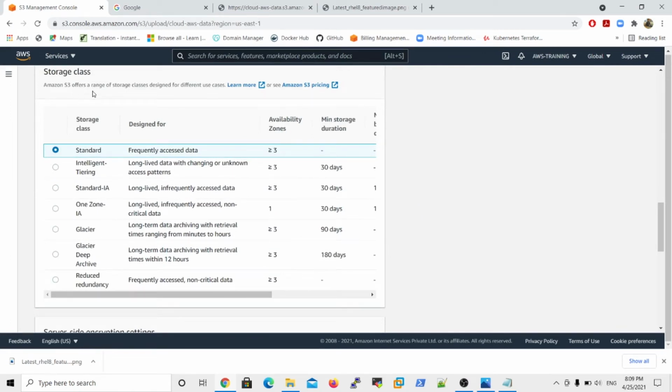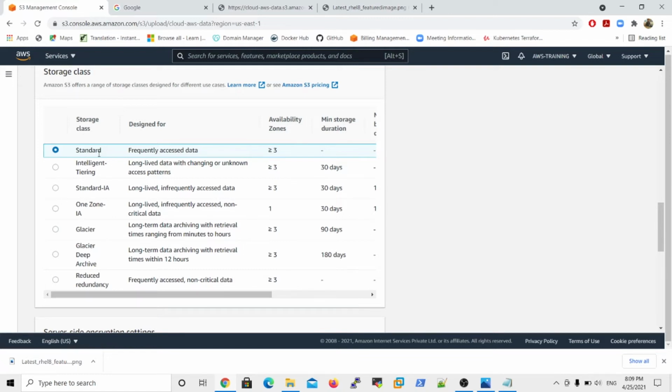Amazon S3 offers a range of storage classes designed for different use cases, right? The storage classes are Standard, Intelligent Tiering, Standard IA, One Zone IA, Glacier, Glacier Deep Archive, and Reduced Redundancy. These are the currently available storage classes.